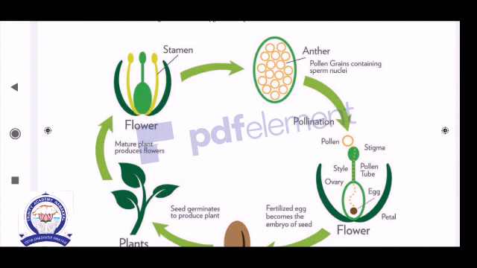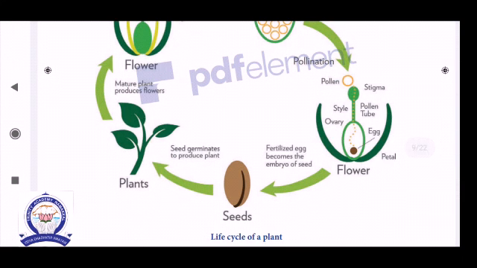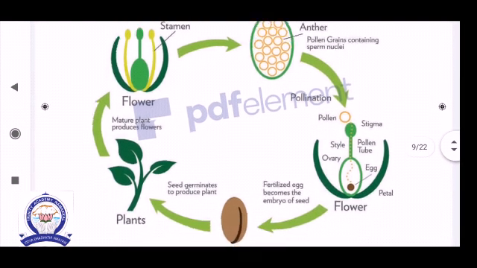Then this process is called pollination. Pollination is followed by the fertilization process. After fertilization, the fertilized egg becomes the embryo of the seed. Fruit is the fertilized ovary, and seed is the fertilized ovule. Here is the life cycle of a plant.